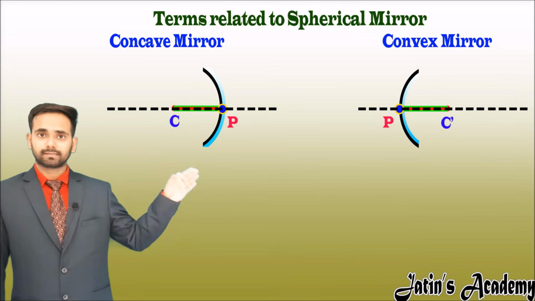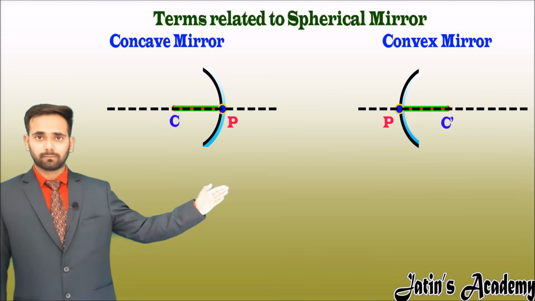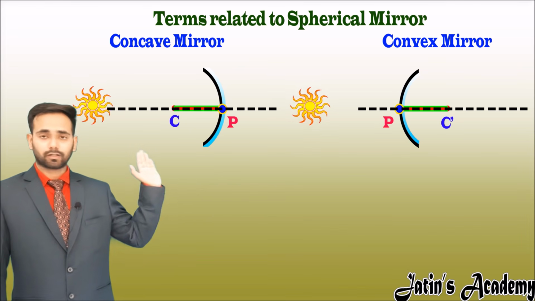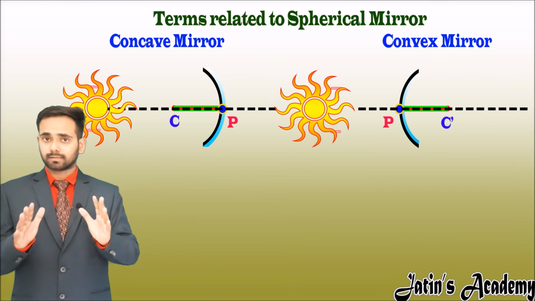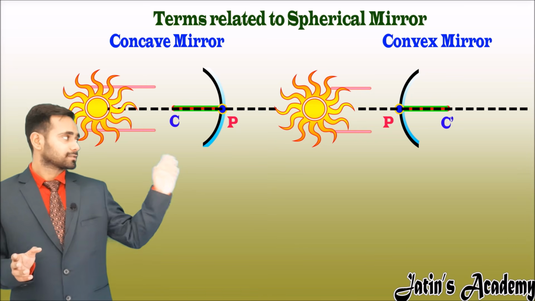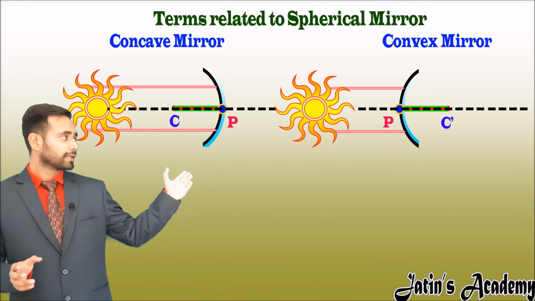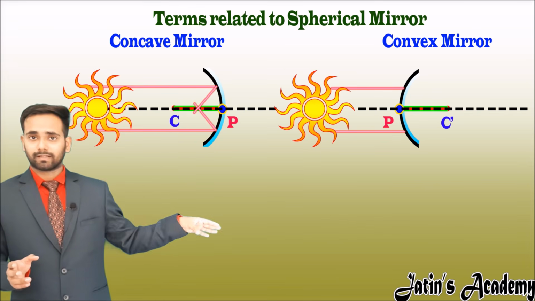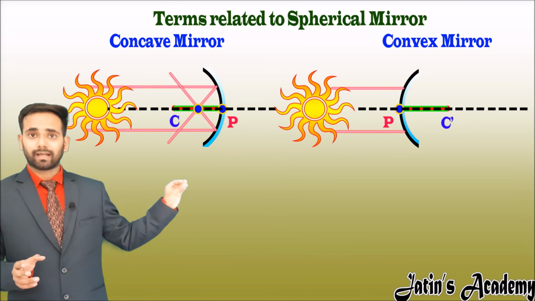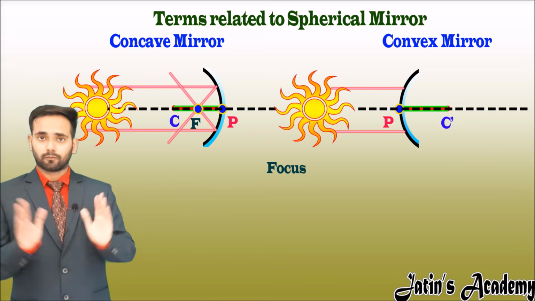One experiment is conducted on both these spherical mirrors. They are placed in front of the sun. From the sun, a parallel beam of light is coming and striking both these spherical mirrors. In the concave mirror, these parallel rays converge at a point, and this point is the focus.